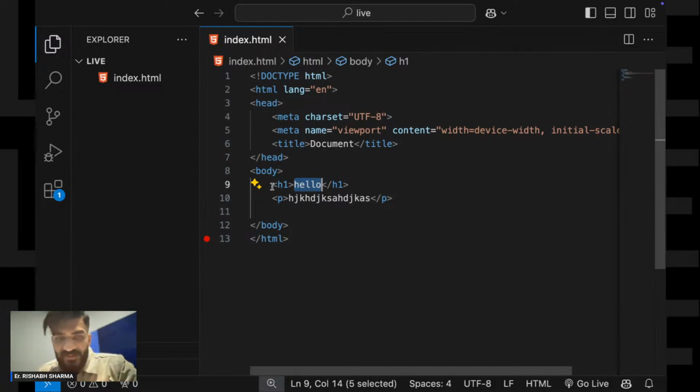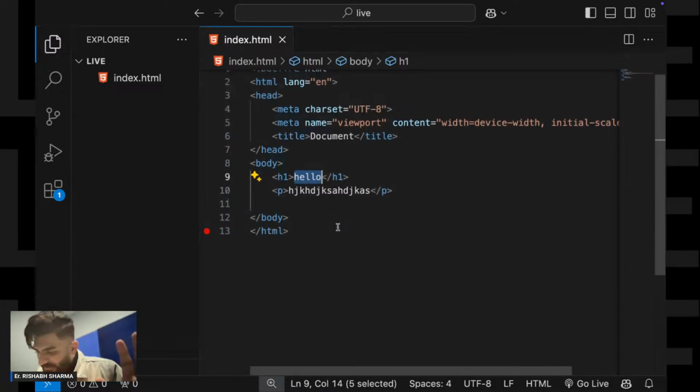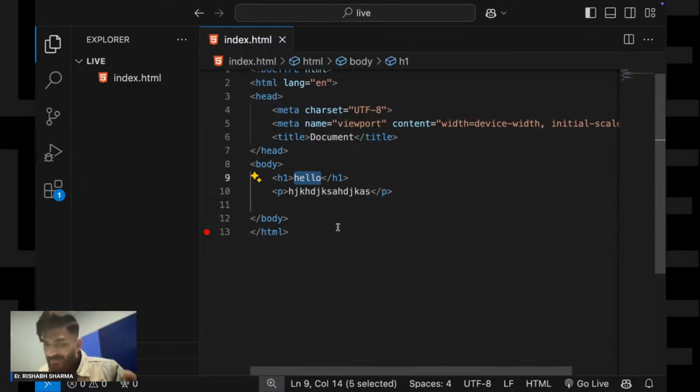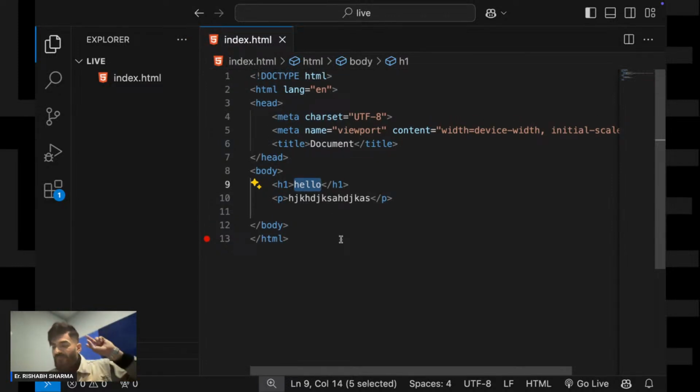Is this clear so far? Anybody any doubt? Like what is a tag, why we use a tag, what is boilerplate, what is content, opening tag, closing tag? Is this clear? Not tags, Utpal, I would say elements are the building blocks of your HTML. Okay, clear, perfect. Shall I move forward?